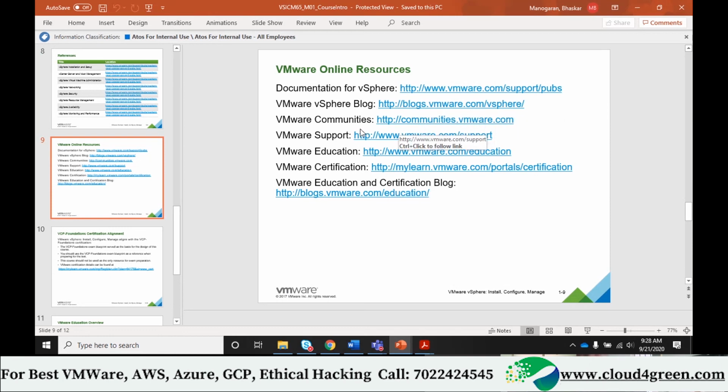Next one is called VMware communities. See, for any software, for example Linux, Windows, VMware, cloud, there are communities, meaning users. Users would be sharing their questions. It can be two things. One is a person who asks a question. The other one is a person who gives an answer to a question.